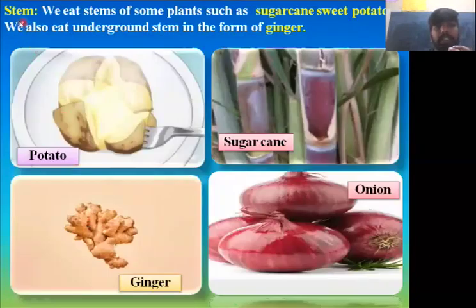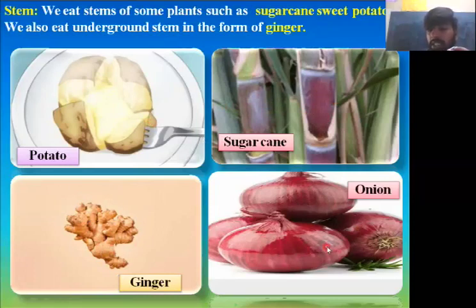Next, stem. We eat stems of some plants such as sugarcane and sweet potato. We also eat the underground stem of ginger. So these are plants in which the stem is the edible part. For example, potato. In the potato plant, the potato is a stem. So the edible part of potato is the stem. Similarly sugarcane, you have the stem. Ginger is also a stem.